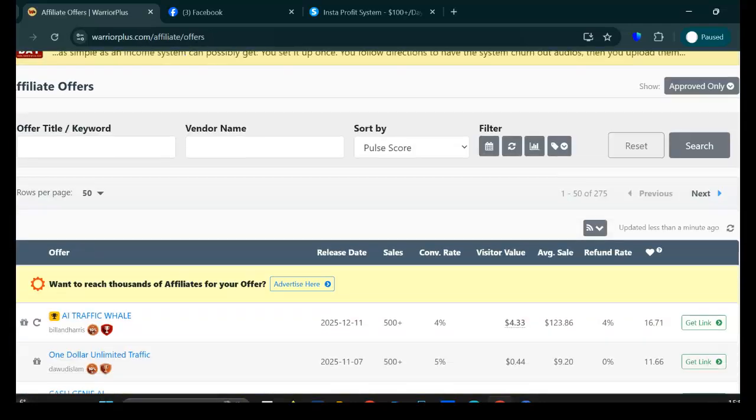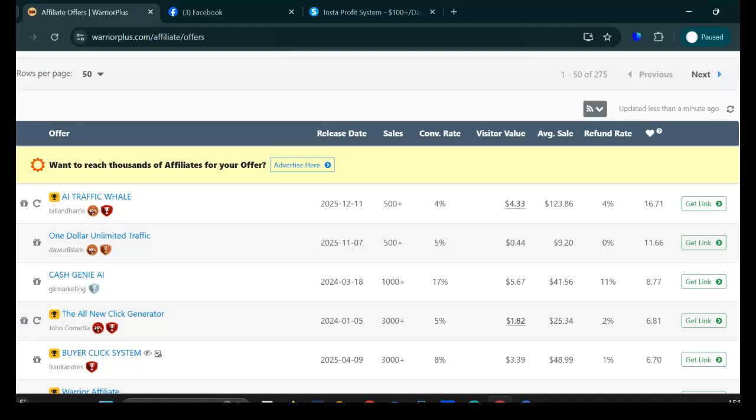Now, when it comes to choosing a product, there are a couple of things to look at before deciding what to promote. First of all, you want to look at the release date. When was this product released? You want something that's recent, perhaps within a year. The more recent, the better, because it's fresh, it's new. Sales: how many sales? I would look for anything above 1,000. That doesn't mean that I don't promote 500 plus products. I'm just looking for 1,000 plus to stay on the safe side, which means that it's converting very, very well, and plus it's easy for beginners to make money.